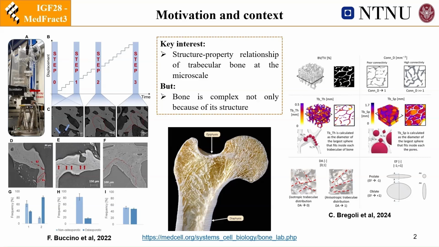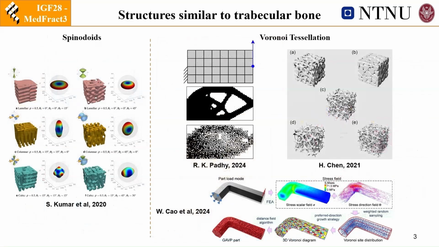However, acquiring and processing such high-resolution data is complex, and on top of that, bone has a highly nonlinear material behavior and hierarchical structure with many complexities all occurring at the same time. So the goal of this work is to start building a predictive framework that simplifies these complexities using artificial structures that resemble the trabecular bone but are easier to control.